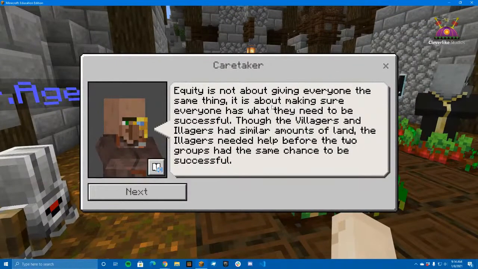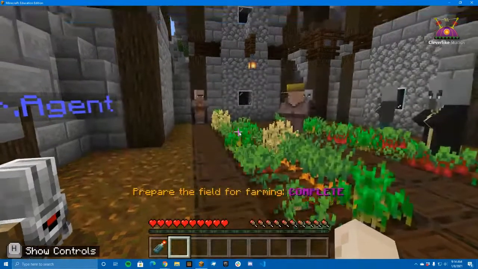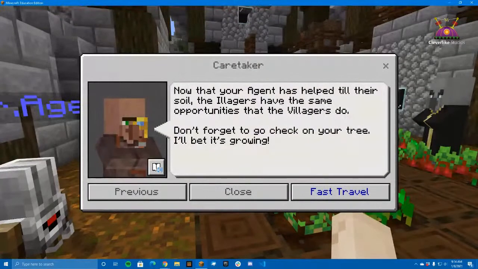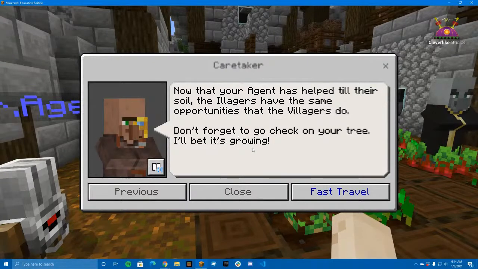Equity is not about giving everyone the same thing. It is about making sure everyone has what they need to be successful. Though the villagers and illagers had similar amounts of land, the illagers needed help before the 2 groups had the same chance to be successful. Now that your agent has helped till the soil, the illagers have the same opportunities that the villagers do. Don't forget to go check on your tree.